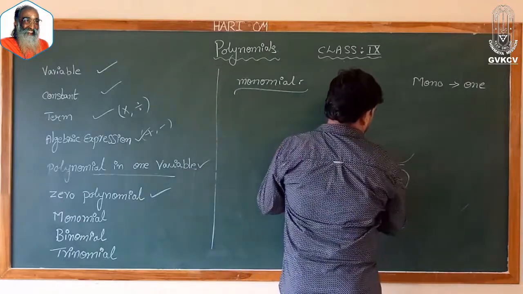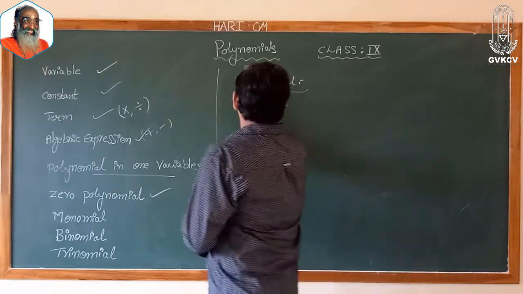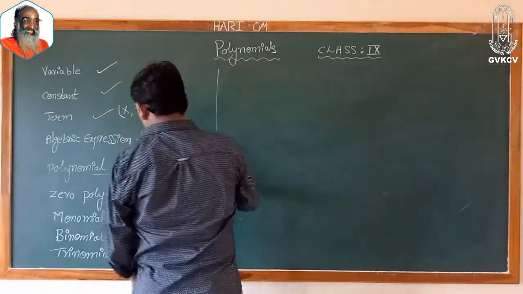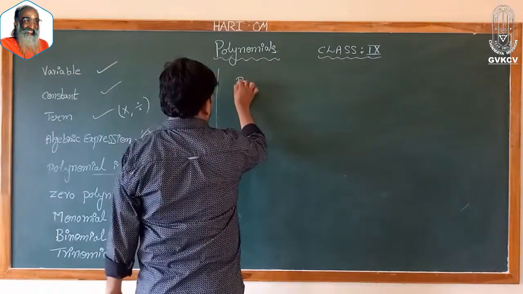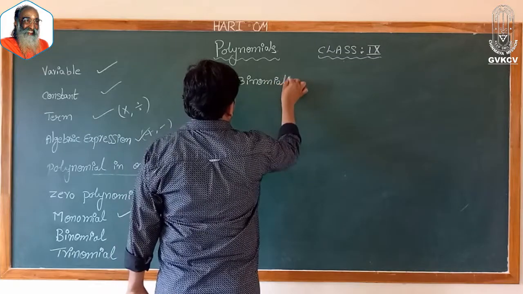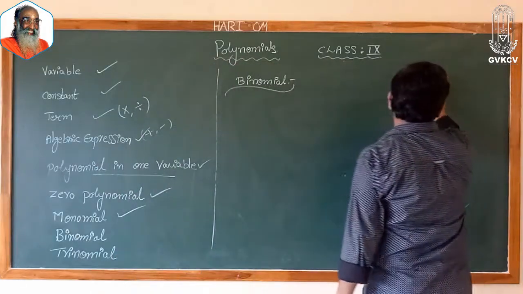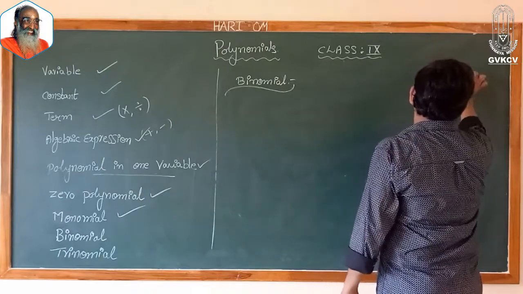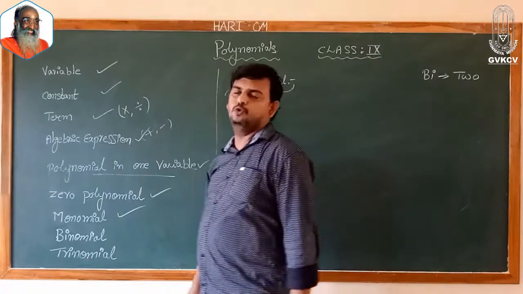Next, binomial. Next concept what we have? Binomial. So monomial is completed. Next concept we have binomial. Now what is the meaning of binomial? Bi means 2. Binomial is nothing but 2.